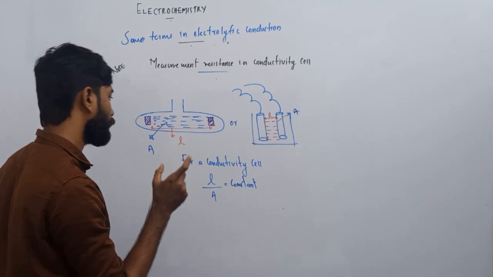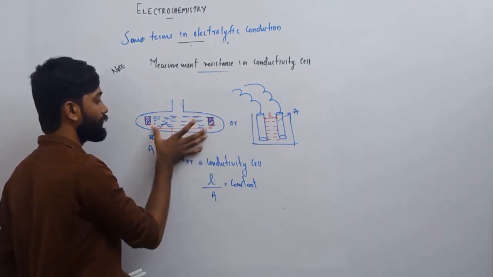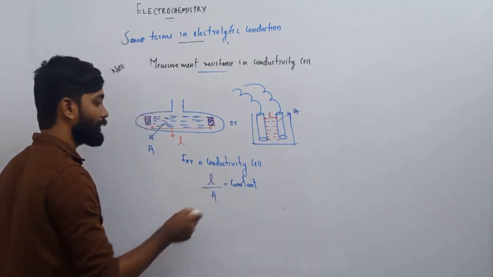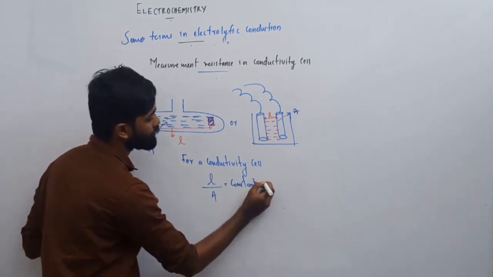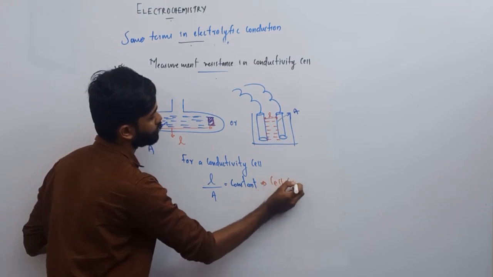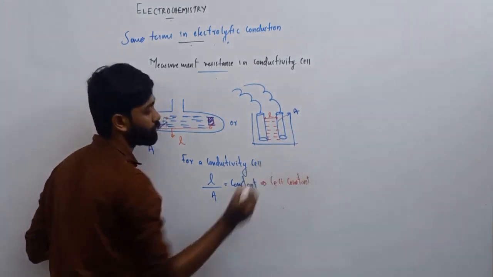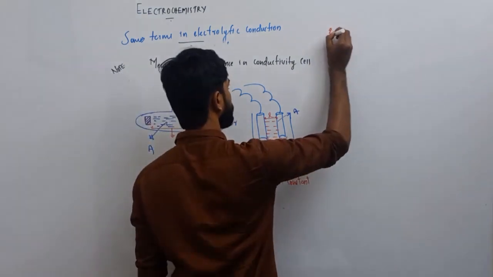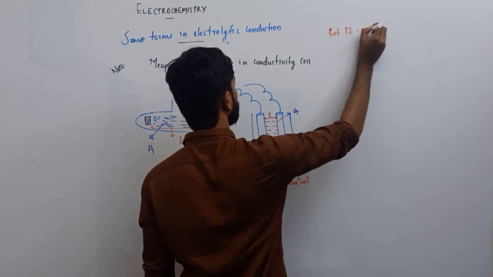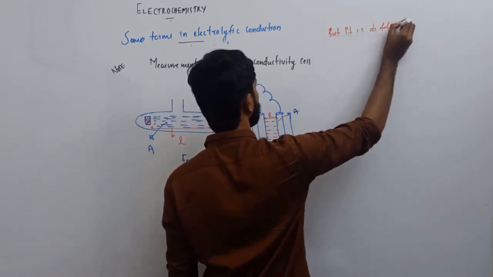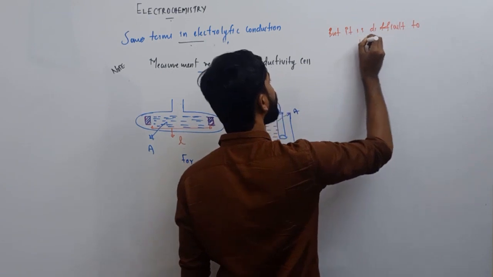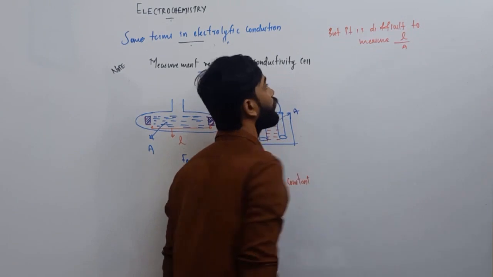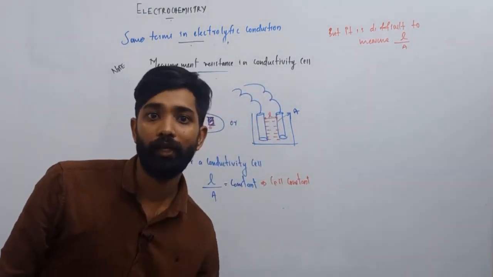So for a particular conductivity cell, the distance between the parallel electrodes and the area of cross section of that electrode is a constant. That means L by A is a constant, and that typical constant is defined as the cell constant. Cell constant. Okay, but it is difficult to measure L by A. It is very difficult to measure the L by A.